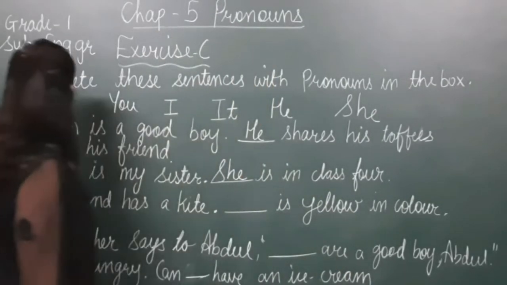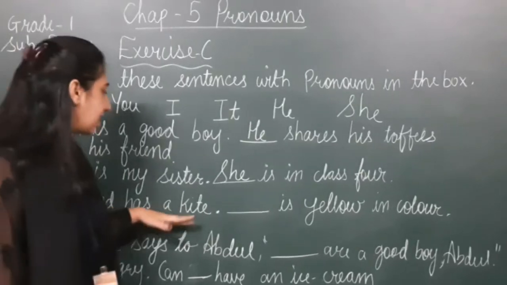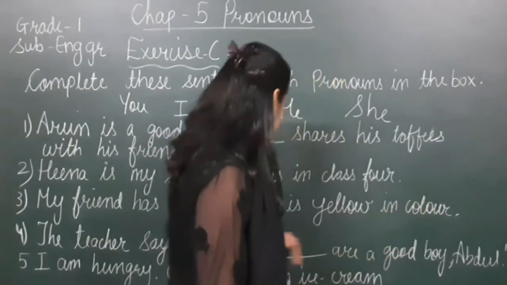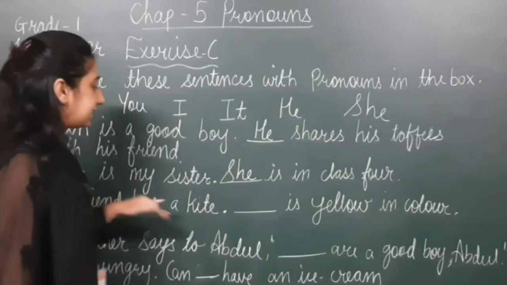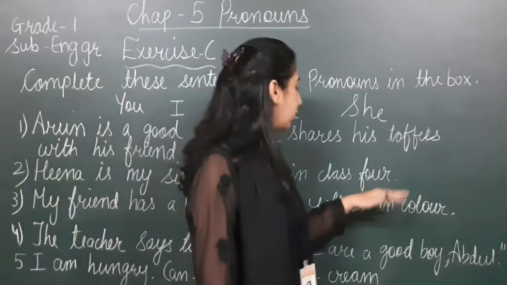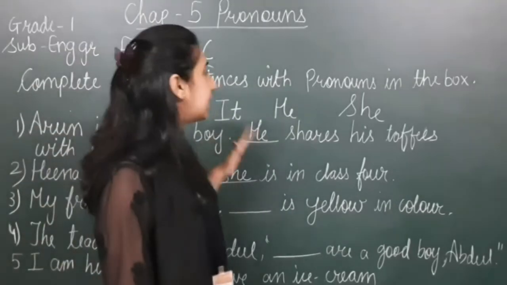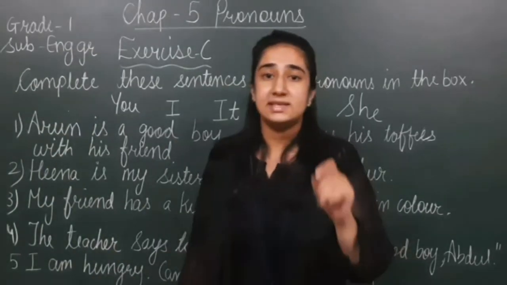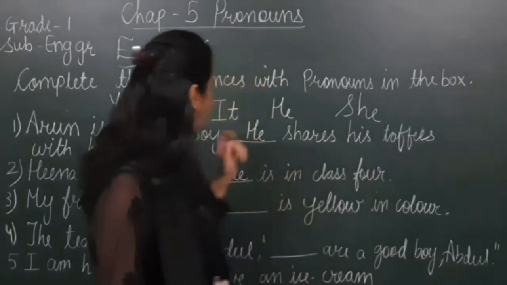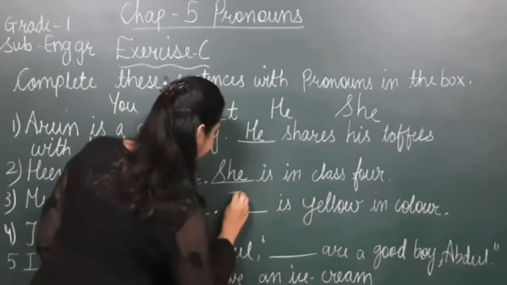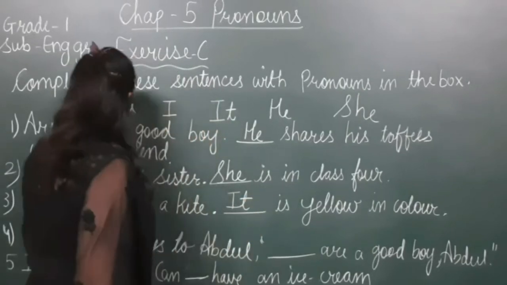Number 3, my friend has a kite. Dash is yellow in color. So मेरे friend के पास kite है. Kite is yellow in color. For in the place of kite, which pronoun will we use? Kite is a thing. For a thing, what do we use? We use it. So here I will write it.